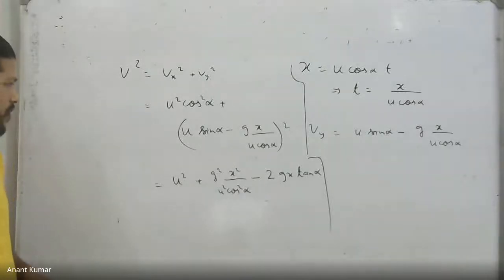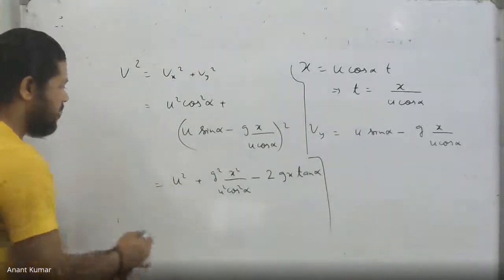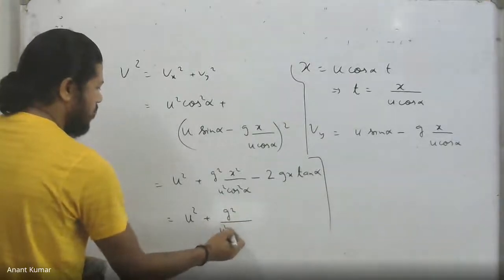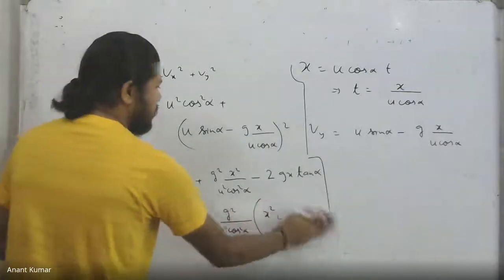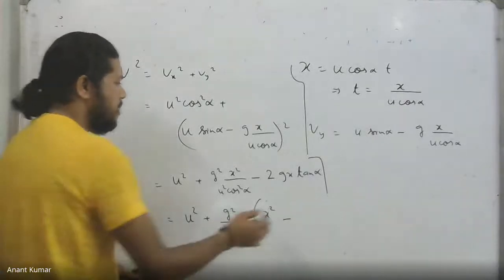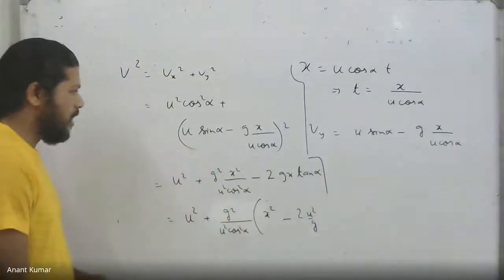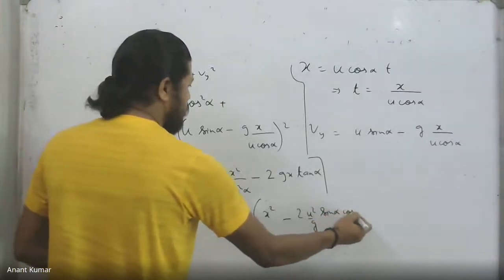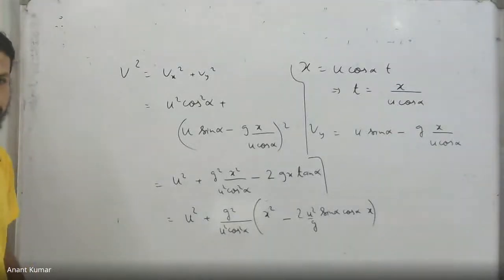So strictly speaking, if I just try to complete this square, I get u square plus I can pull out common g square upon u square cos square alpha. What remains is x square, and then minus, we have to multiply with u square, divide with g square. So I get twice u square upon g, then multiply with cos square alpha as well. So I get sine alpha cos alpha, that is nothing but the horizontal range, into this. I could write that in terms of the horizontal range.